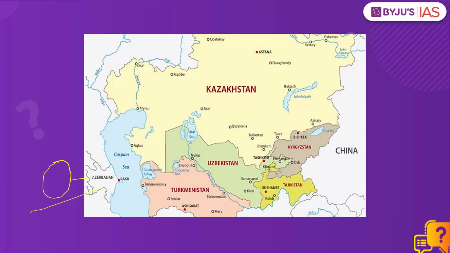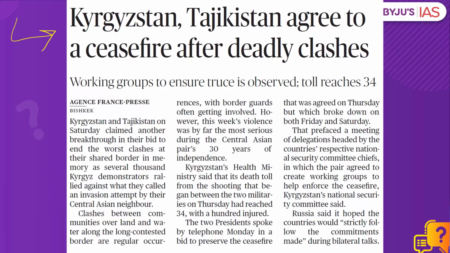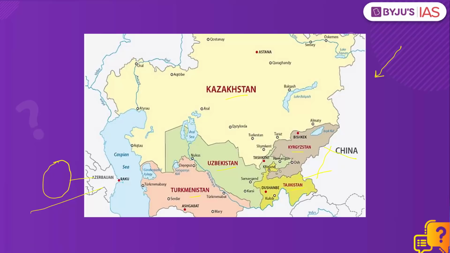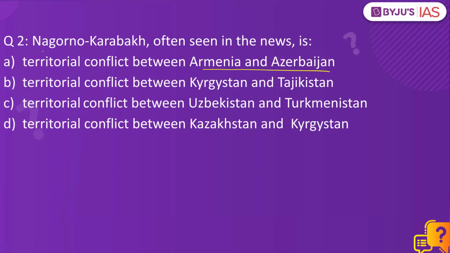But why this question? If you look at the countries of the nearby Central Asia, Kazakhstan, Uzbekistan, Turkmenistan, Tajikistan, Kyrgyzstan, there is a territorial conflict. We can say a border dispute between Kyrgyzstan and Tajikistan as well. This is today's The Hindu newspaper. Kyrgyzstan, Tajikistan agreed to a ceasefire after deadly clashes. So if Kyrgyzstan and Tajikistan is in the news, nearby there is another dispute between Azerbaijan and Armenia that is related to Nagorno-Karabakh. So A is the right answer.